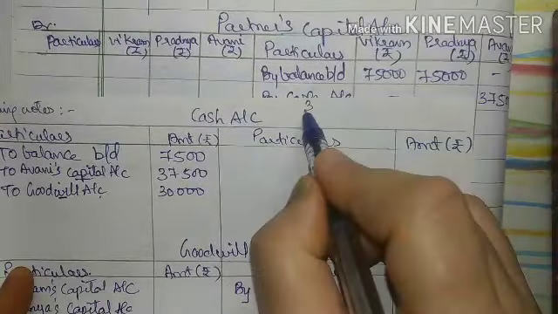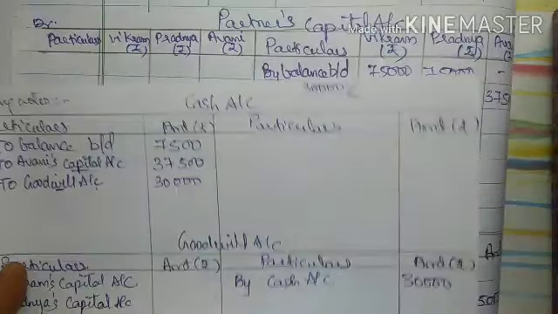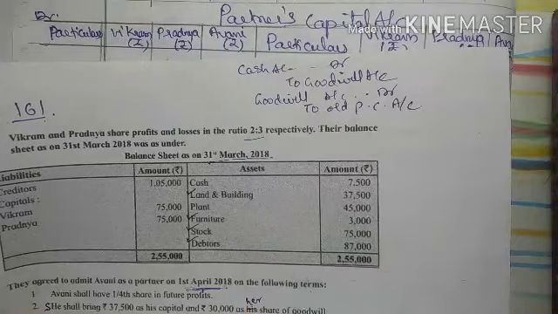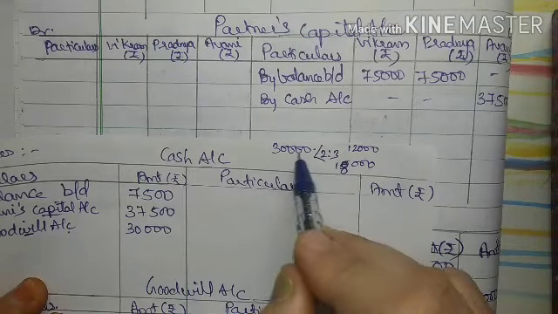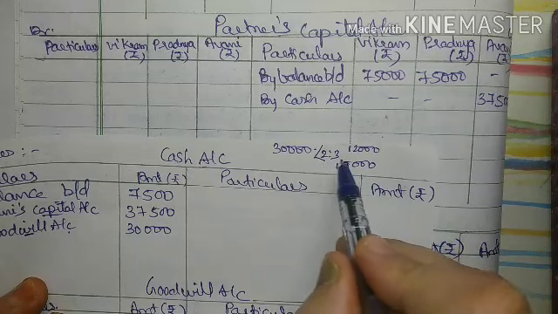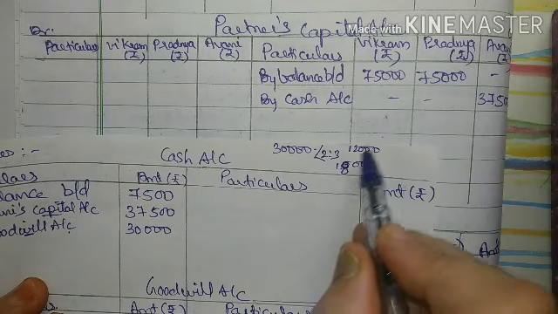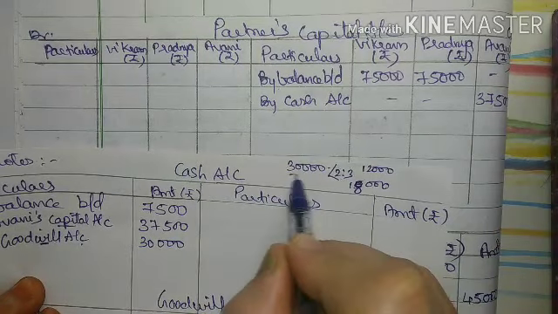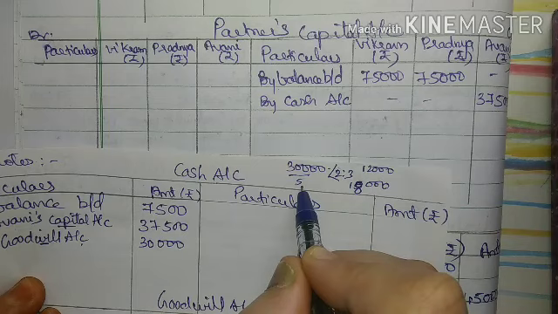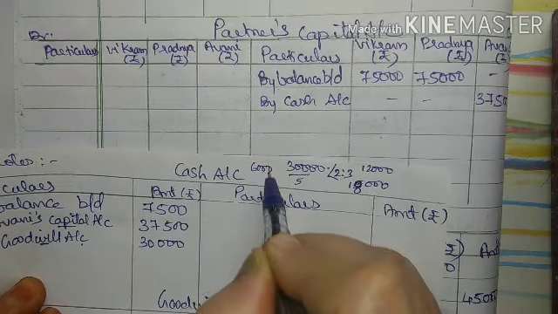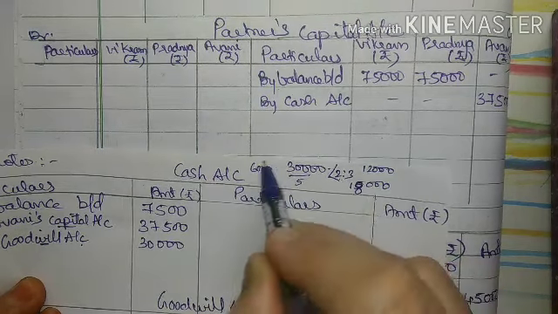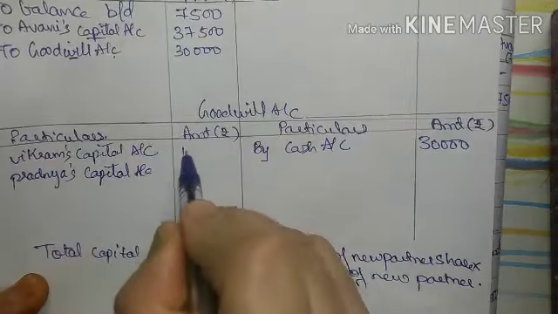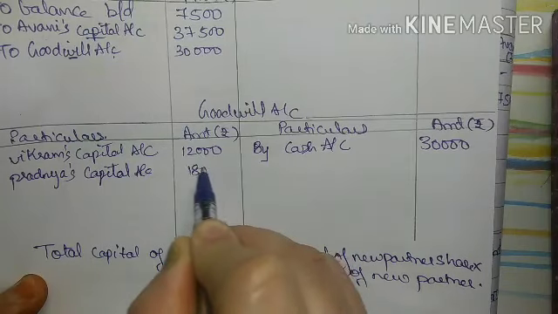30,000. This 30,000 has to be distributed between Vikram and Pradnya in their old ratio, which is given in the problem as 2:3. So goodwill of 30,000 will be divided in 2:3 ratio. When we calculate, we get 12,000 and 18,000. How will we get this? 2:3 is 5. So when we divide 30,000 by 5 we get 6,000. So 6,000 into 2 is 12,000, and 6,000 into 3 is 18,000. So here we will post the amounts, that is 12,000 and 18,000.